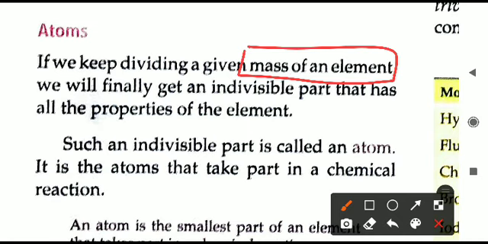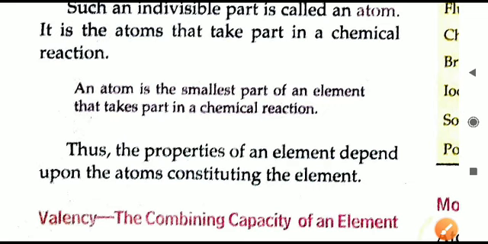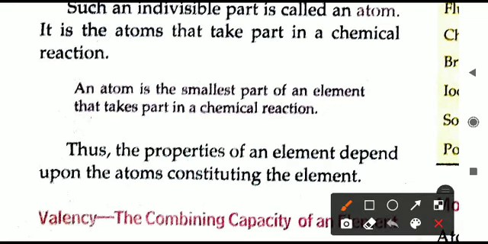That particular stage, when we are not able to divide any element into smaller things, is what is called an atom. So we can basically say it is an indivisible part. We cannot break it into smaller parts, and by this we can come to the definition now.